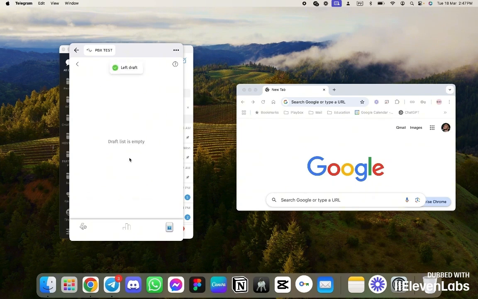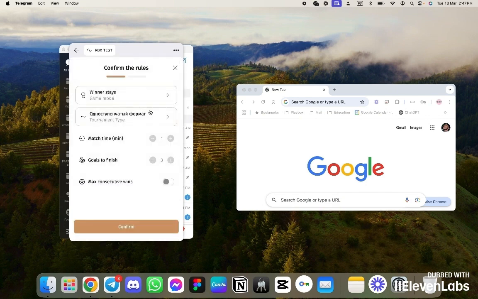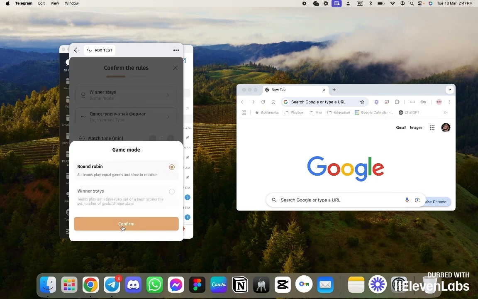In this case, we will exit the draft. The process looks exactly the same. So we stop the game. It's no longer necessary to confirm the players because they added the format themselves by setting a round-robin system.